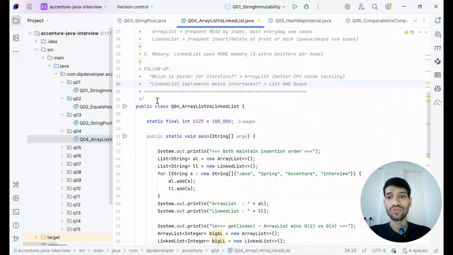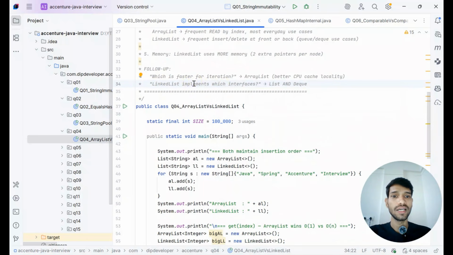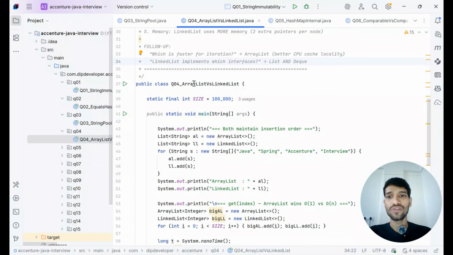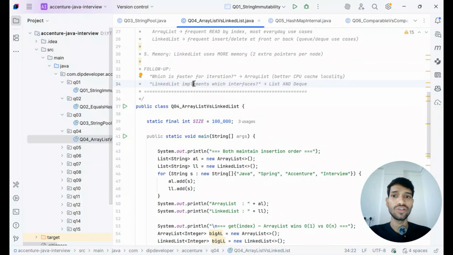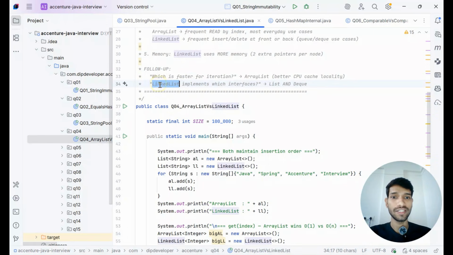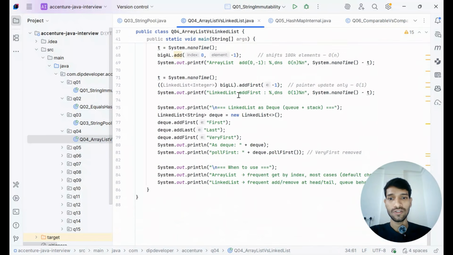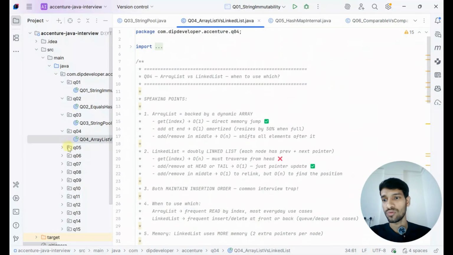They can ask follow-up questions, like which is faster for iteration, or LinkedList implements which interfaces, and you can tell List and Deque. They can also ask you to implement a LinkedList. That is one of the trickiest questions. Maybe they will give you 10 or 15 minutes to implement your own LinkedList. So you need to understand how List and Deque are internally implemented in LinkedList. These are pretty much the questions on ArrayList and LinkedList.